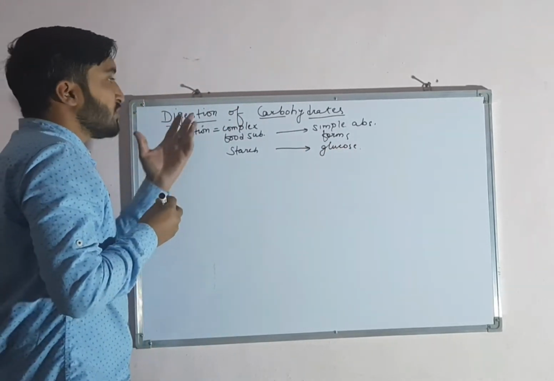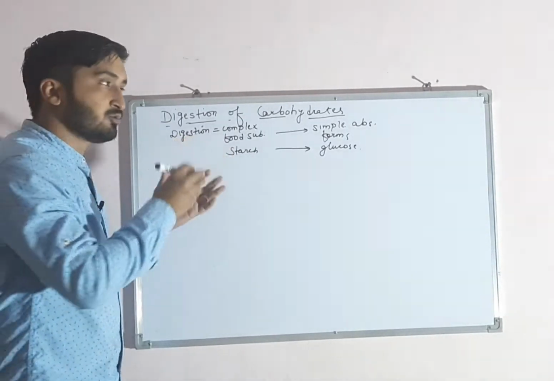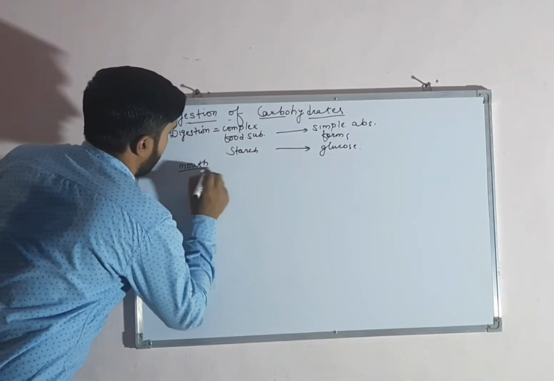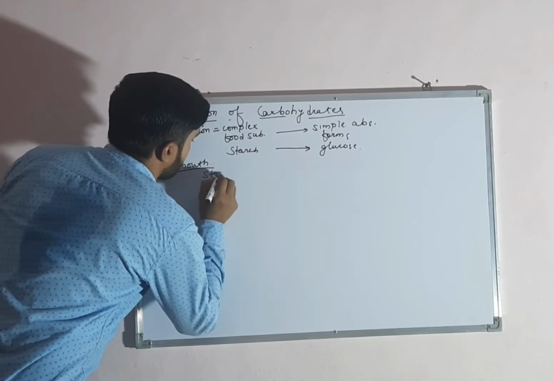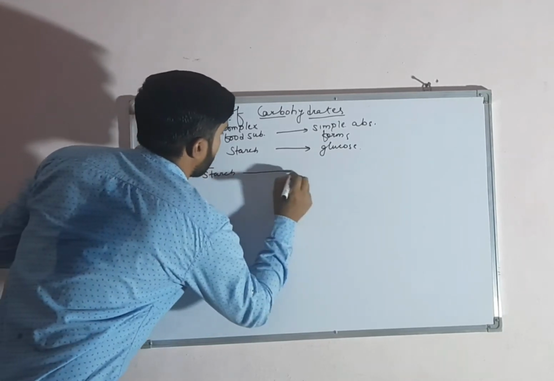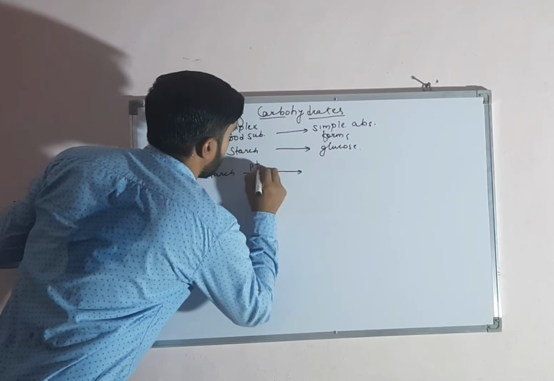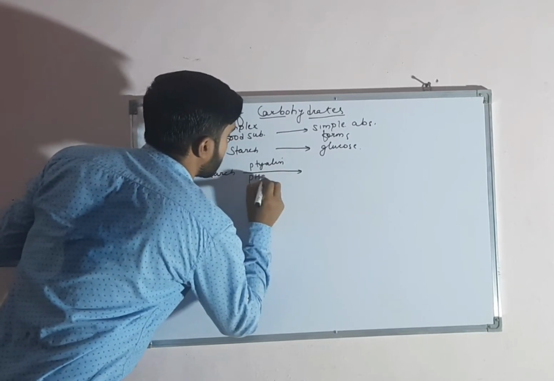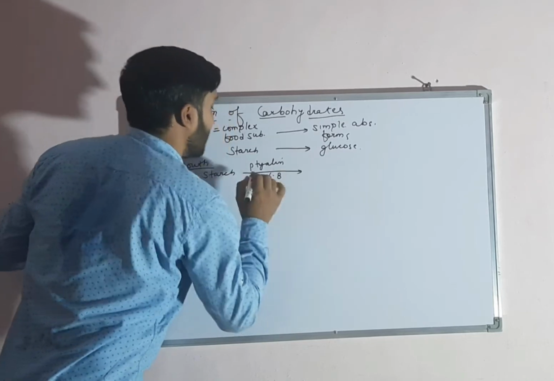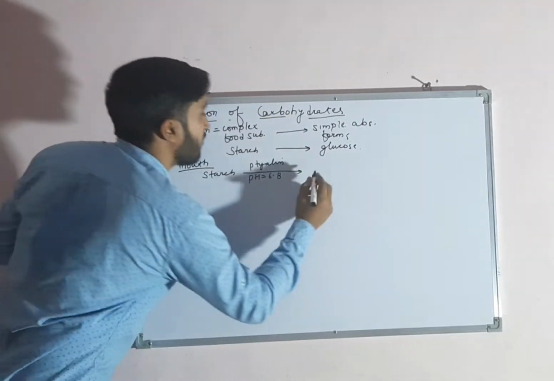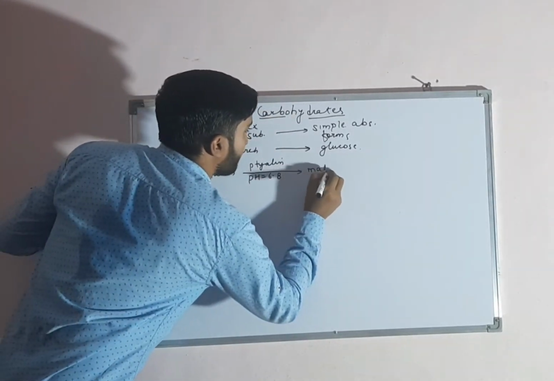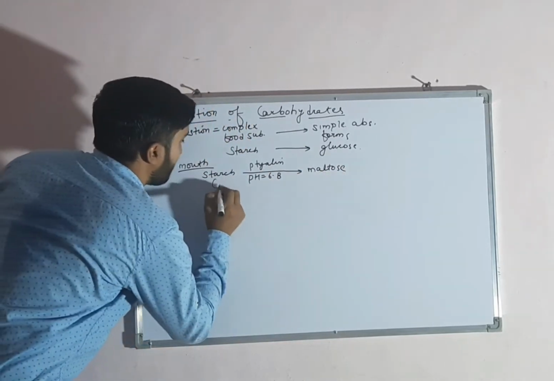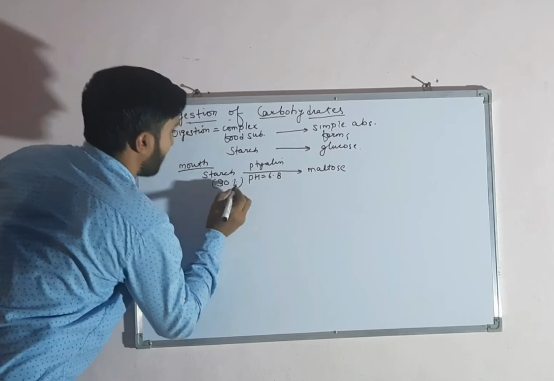So the digestion of carbohydrate first starts in mouth as follows. In mouth, starch in presence of an enzyme called ptyalin or salivary amylase at pH 6.8, that is slightly acidic, is converted into its disaccharide form, that is called maltose. And here around 30% of starch is converted into maltose.